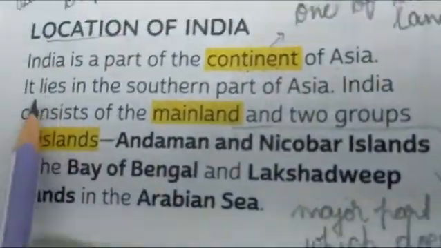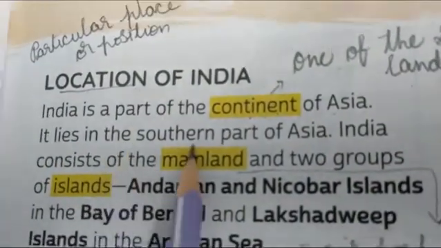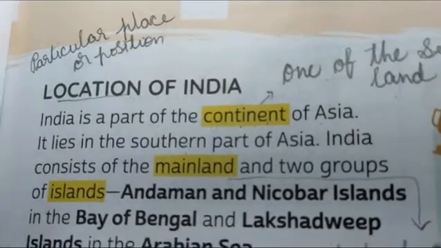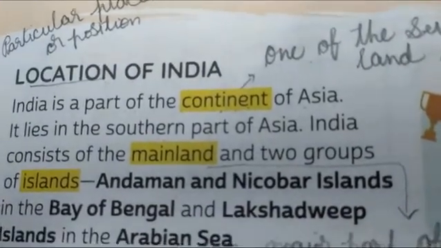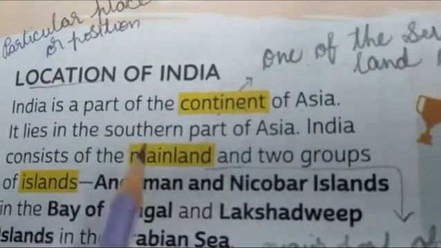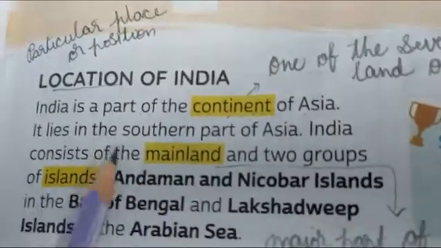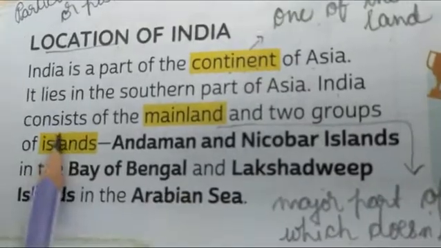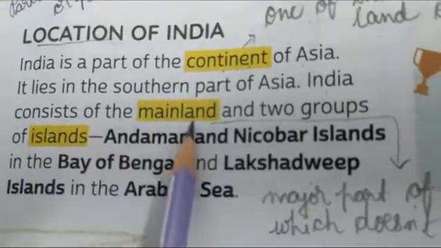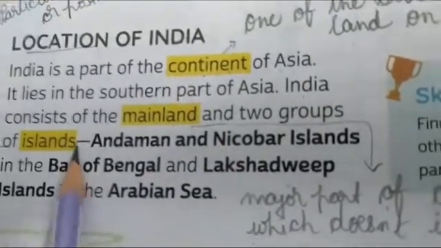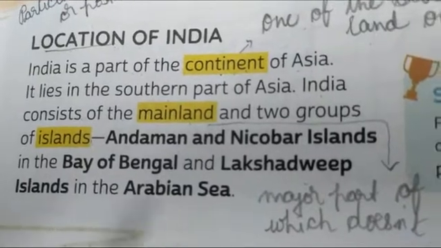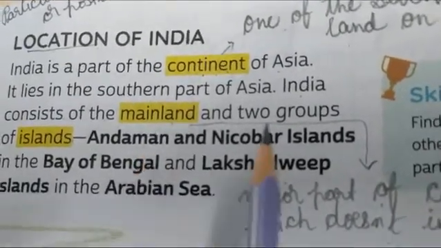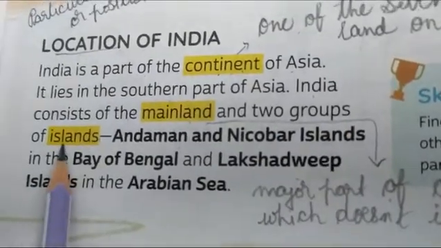Okay, so it lies in the southern part of Asia. Again in Asia, you know the directions, north, south, east, west. In that way India is located in the southern part. Asia की southernmost part में India है. Now India consists of the mainland and 2 groups of islands. India completely किस किस groups में divide किया है? One is the mainland and the other is the 2 groups of islands.